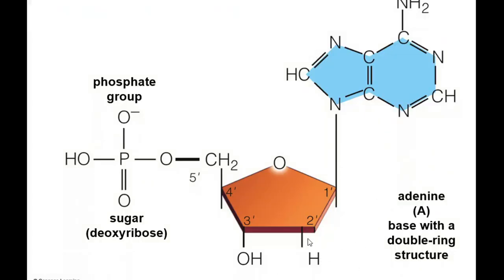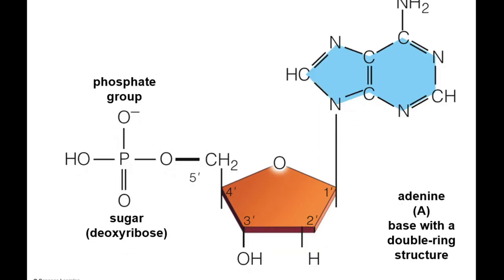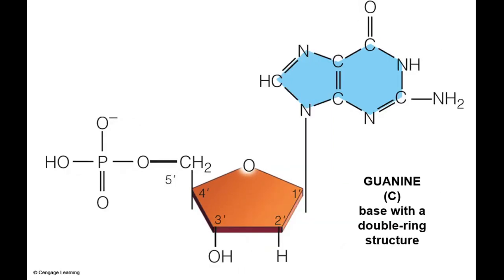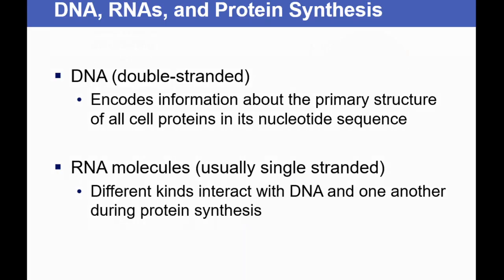So this is the structure of your dNTP, deoxyribonucleotide. It is devoid of the OH group, so we call it deoxy. So these are the four nucleotides: adenine, thymine, this is guanine, this is cytosine. In the case of DNA and RNA, we have discussed that thymine is replaced with uracil.